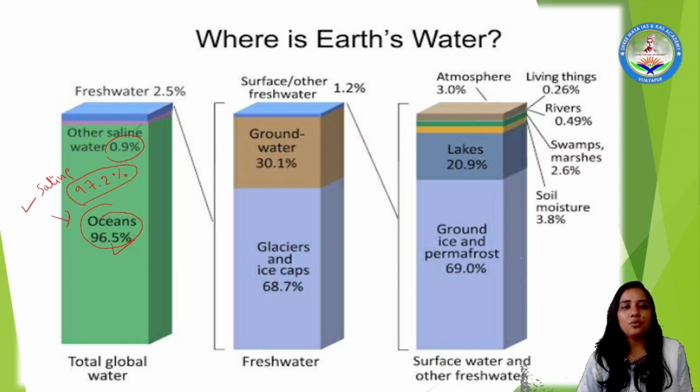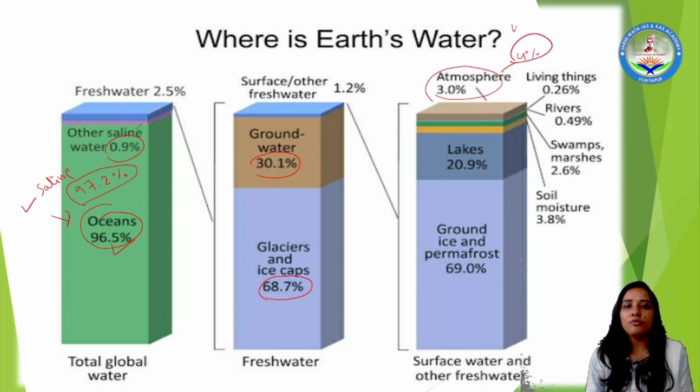Now coming to the freshwater table, what is happening? Glacier ice cap coverage is 68.7% and groundwater is 30.1%. Atmospheric circulation is 3%. I have said a maximum of 4% of atmospheric water vapor, in the form of gas, can be present in the atmosphere, right? So this is 3%. Here are swamps and marshes. Do tell me in the comment section what a swamp is and what a marsh is.